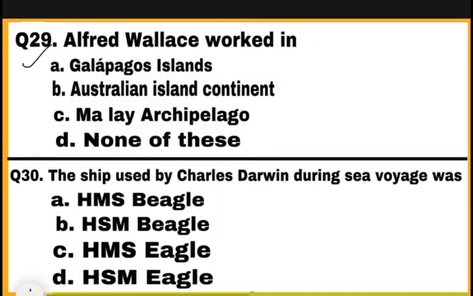Question 29. Alfred Wallace worked in. Alfred Wallace spent 8 years in Malay archipelago from 1854 to 1862, and during his research he came to similar conclusion around the same time as Darwin. So here correct answer is C, Malay archipelago. Question 30. The ship used by Charles Darwin during sea voyage was. During sea voyage, Darwin used ship named HMS Beagle. So here correct answer is A.